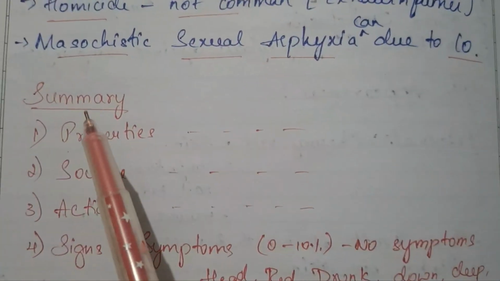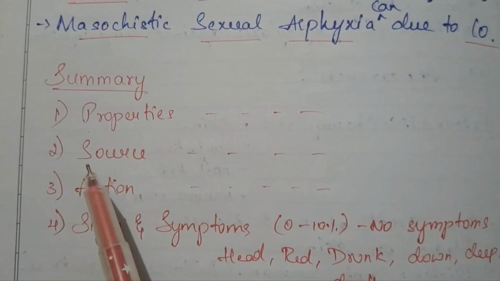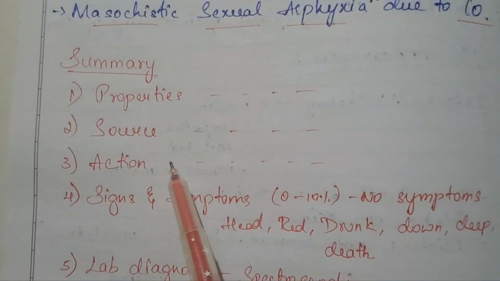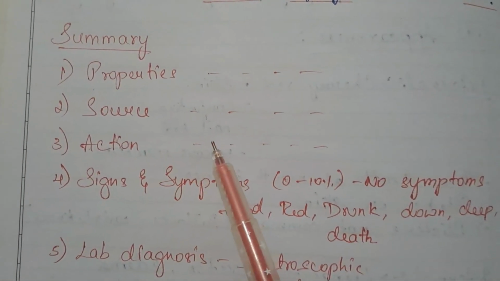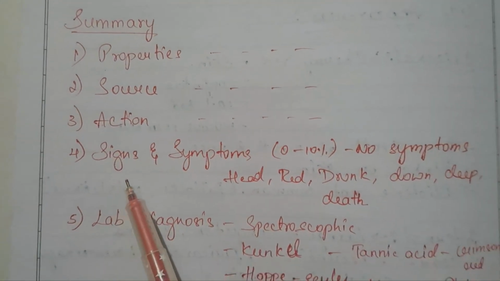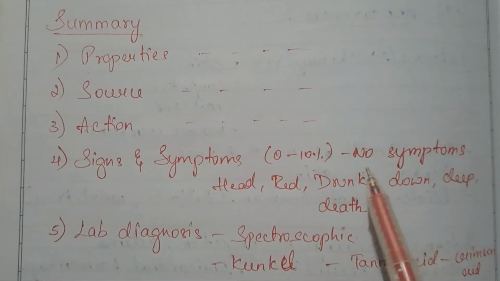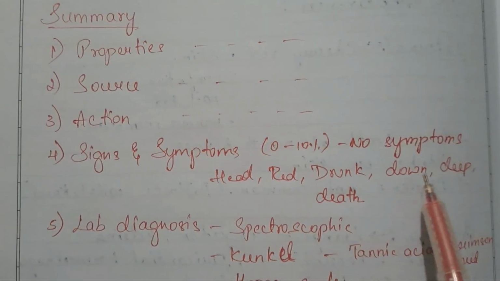Coming forward to the summary, we studied the properties, then the sources, then the action, mostly about its affinity with myoglobin and the much greater affinity towards hemoglobin. Next are the signs and symptoms, where we saw that 0 to 10% gives no symptoms, and the mnemonic we read as head, red, drunk, down, deep, death.